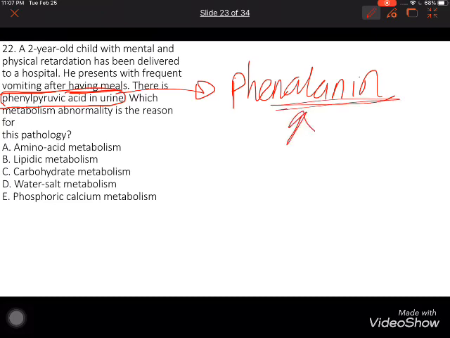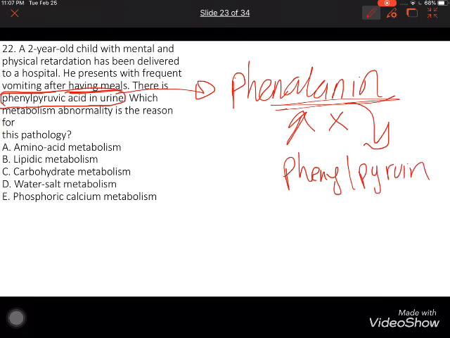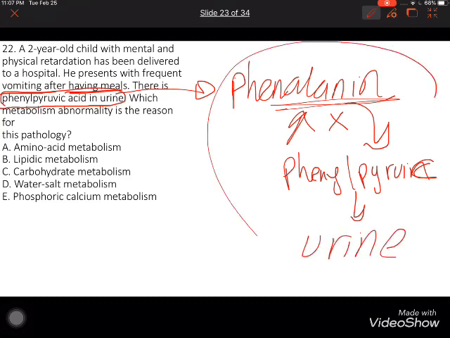If we have a breakdown of this amino acid, it goes to phenylpyruvic acid, and this is excreted in urine. What kind of metabolism is this? It's easy: amino acid metabolism, because phenylalanine is not lipid, not carbohydrate, not water, it's just an amino acid.